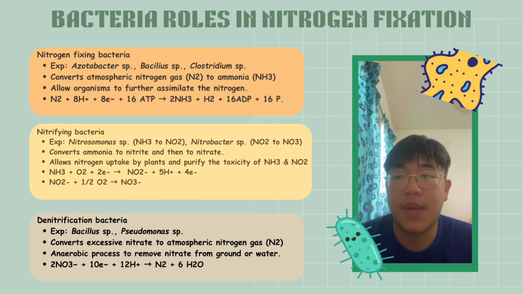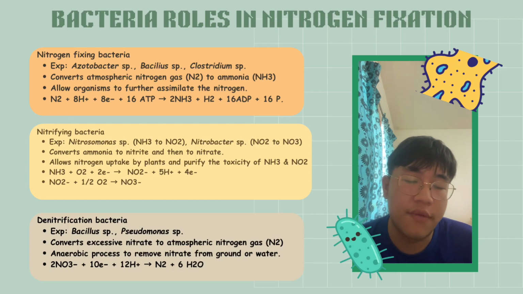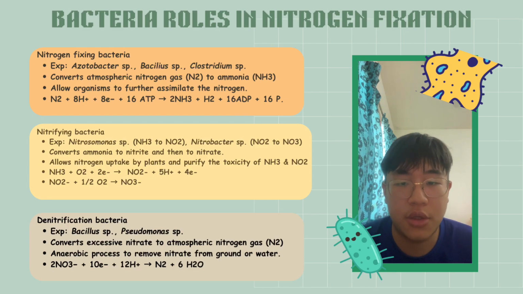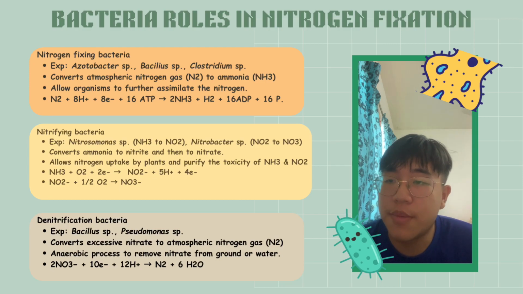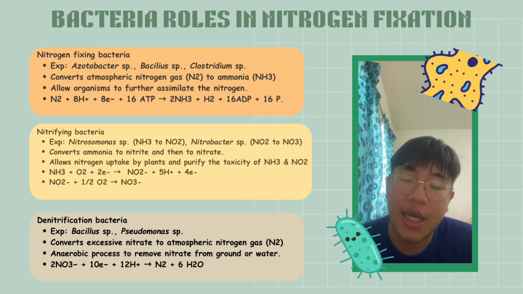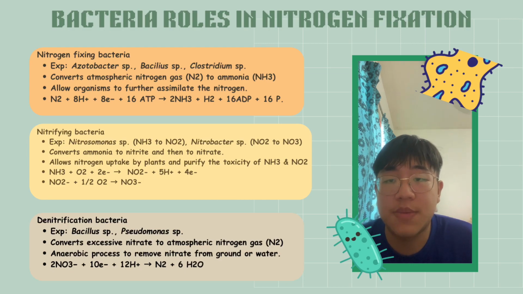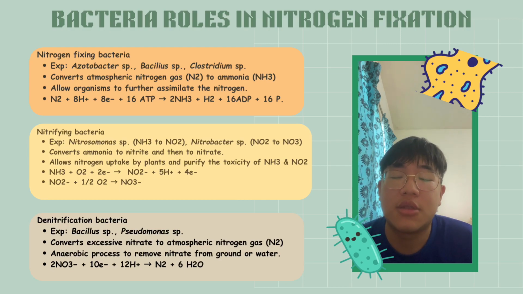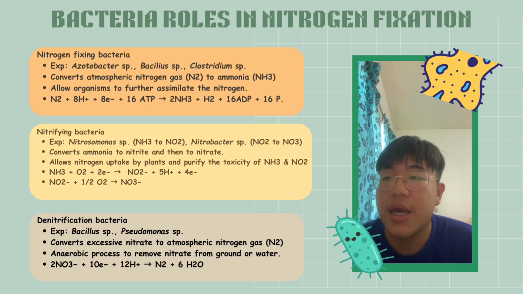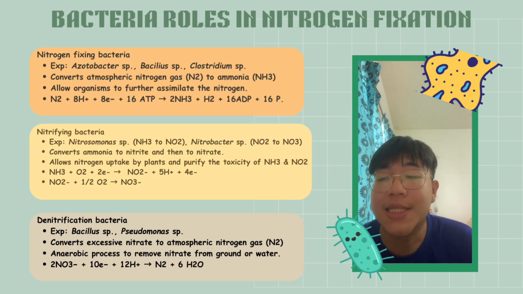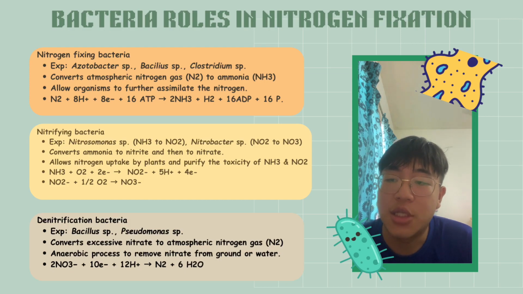Secondly, nitrifying bacteria. This kind of bacteria will convert ammonia into nitrite and then into nitrate. For example, Nitrosomonas species will convert ammonia into nitrite, and then Nitrobacter species will convert nitrite into nitrate. And this will allow the nitrogen uptake by plants and purify the toxicity of ammonia and nitrite to the aquatic life. So the first equation will be the conversion of ammonia into nitrite, and the second will be the conversion of nitrite into nitrate.